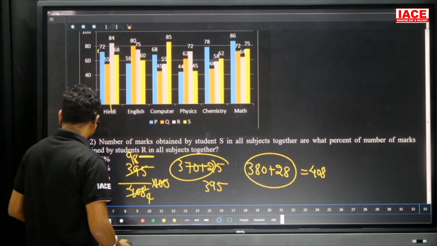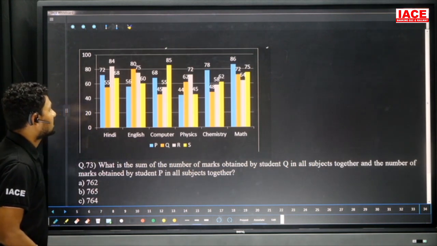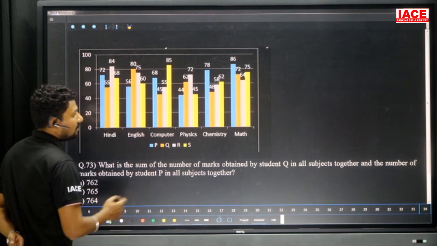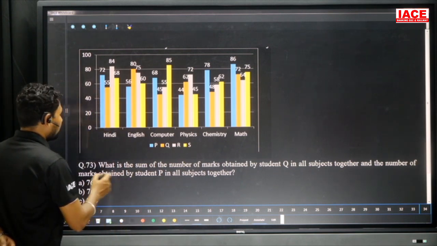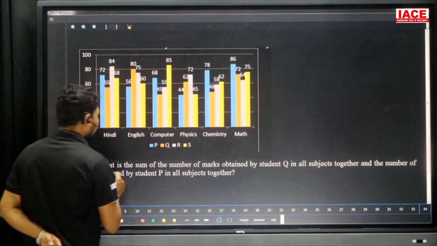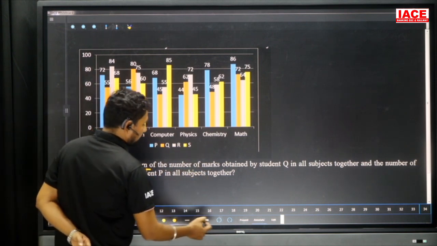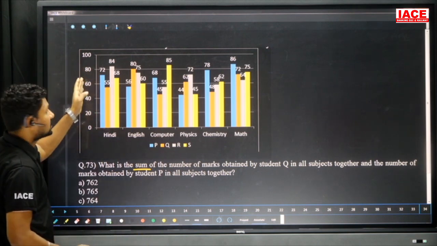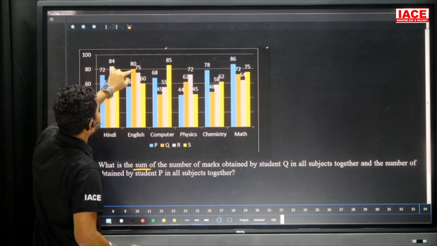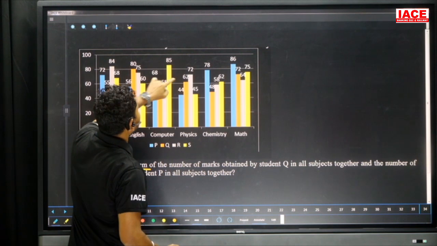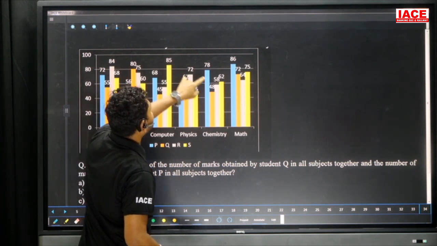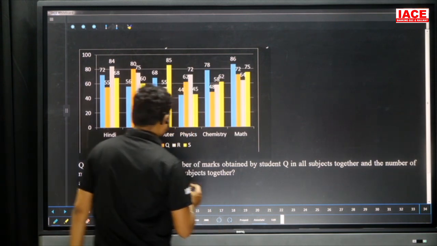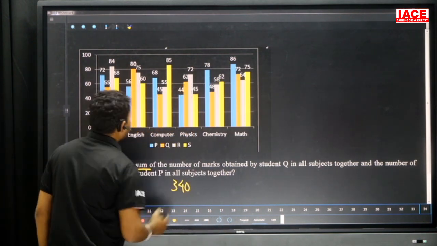And move to the next question. Here, what is the sum of the marks obtained by Q students in all subjects together and the marks obtained by student P in all the subjects together? We need the sum. First we require Q in all subjects, which is the second from the left side. Here 50 plus 80, 30, 30 plus 40, it is 170, 170 plus 60, it is 230, 230 plus 40, it is 270. So 270 plus 70, it is 340. Till now the value is 340.